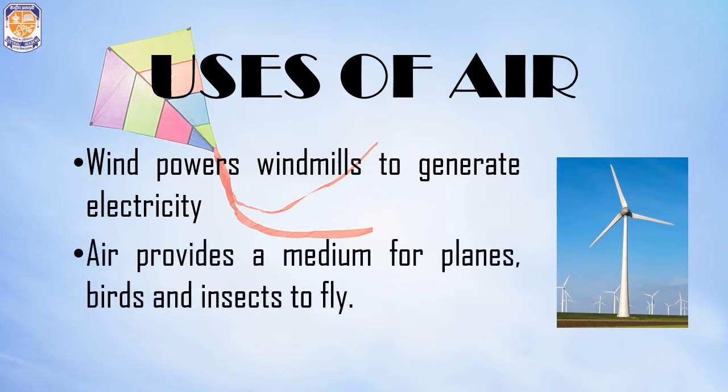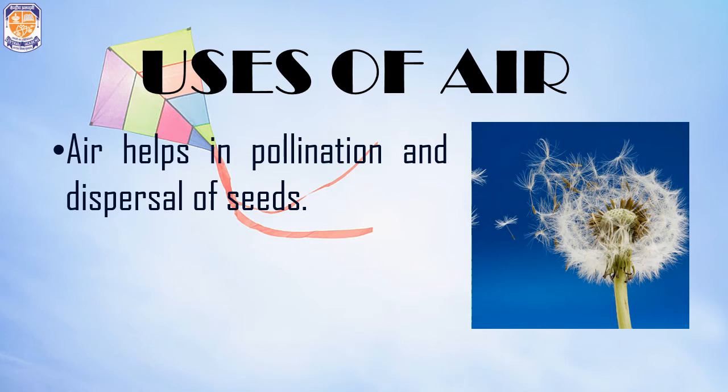The next use of air is that air provides a medium for planes, birds and insects to fly. All these things would not be able to fly if air was absent. Air helps in pollination and dispersal of seeds. In the previous chapter 8, we have already discussed what pollination is. Pollination is when pollen grains are transferred from the anther of a flower to its stigma. And dispersal of seeds means when the seeds are carried away to a farther distance.